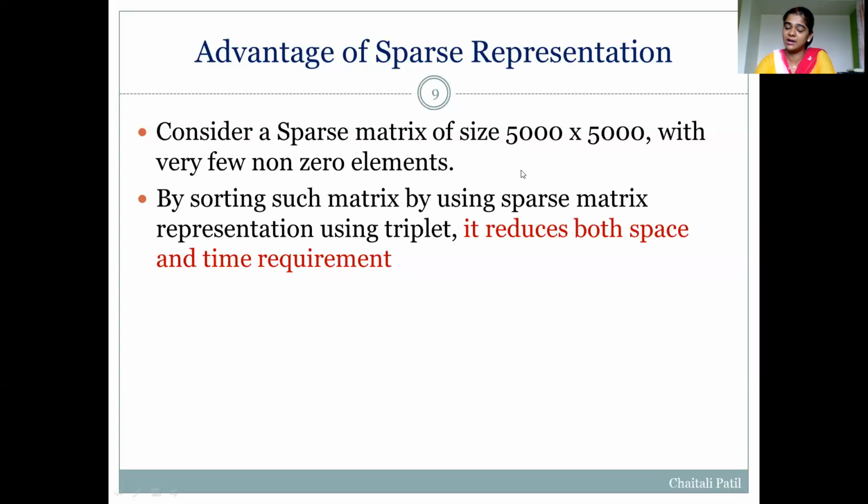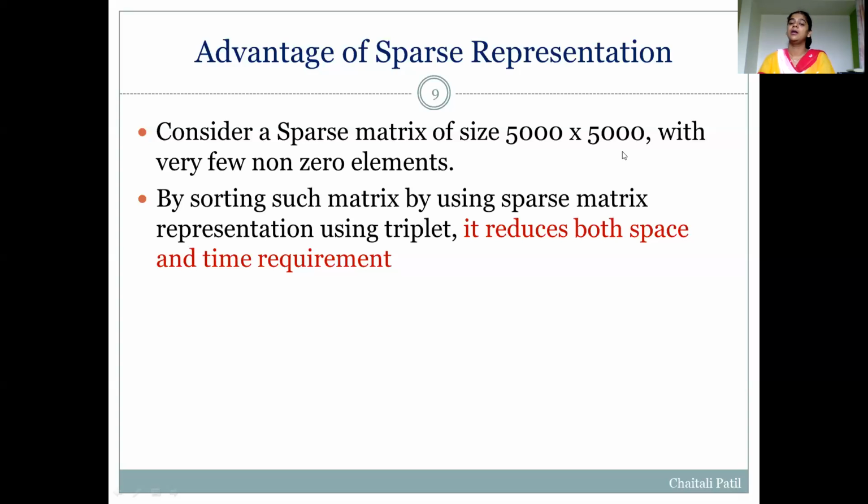As we have considered 100 non-zero elements, plus the first special row, there will be 101 rows in a triplet, and always in a triplet representation there are 3 columns. So this matrix of 5,000 by 5,000 can be stored in a triplet representation of only 101 by 3.